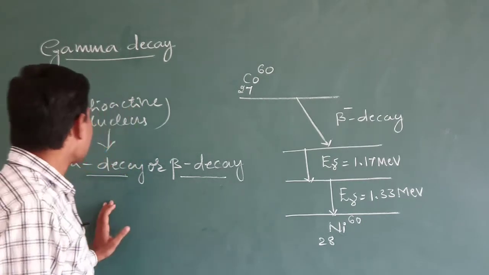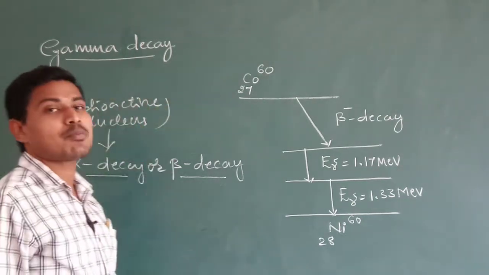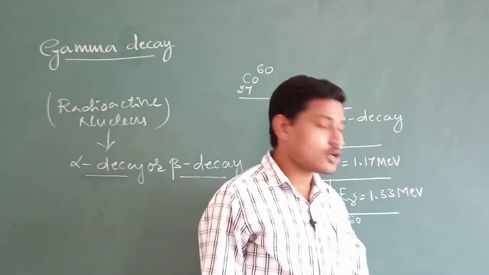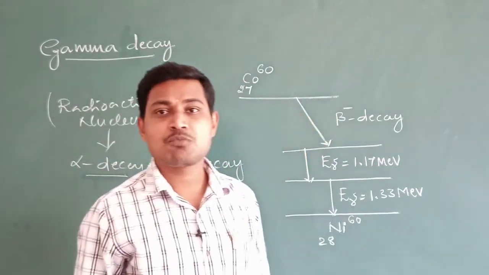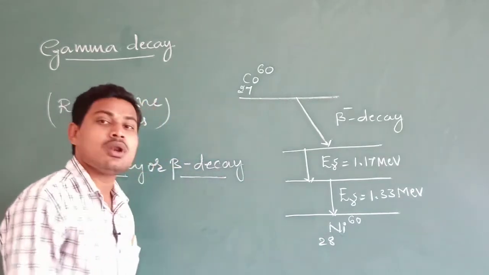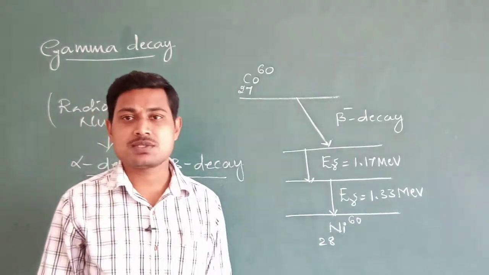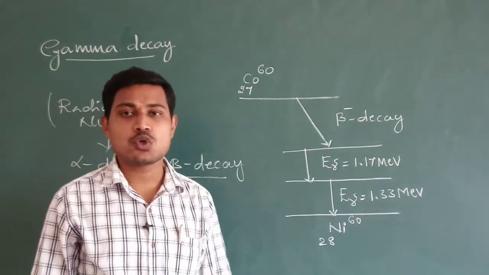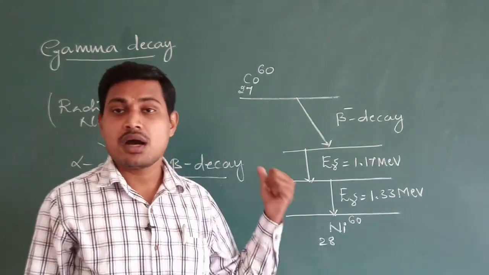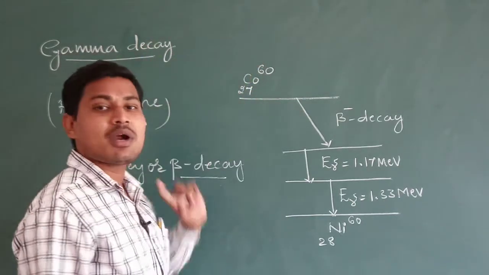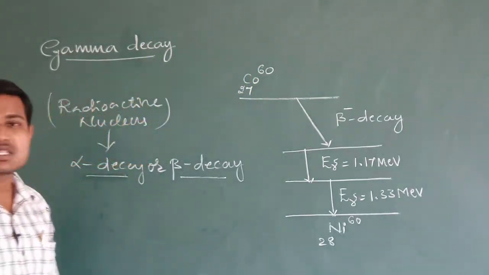The most familiar example of the gamma decay process is cobalt 27, 60, which is very useful in the treatment of cancer, and this cobalt naturally undergoes gamma decay. So this produces a gamma decay by cobalt 27, 60.